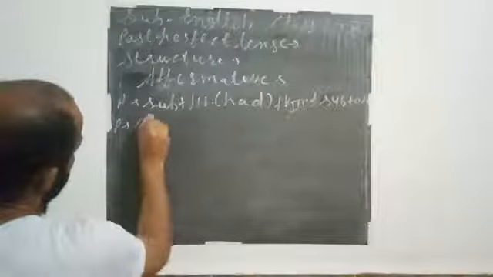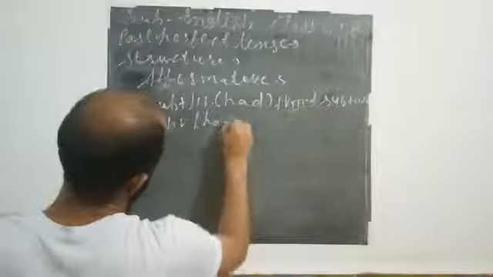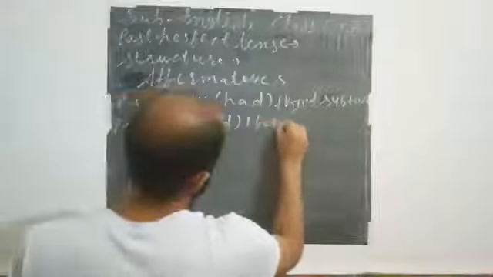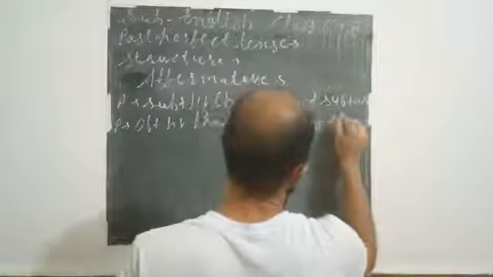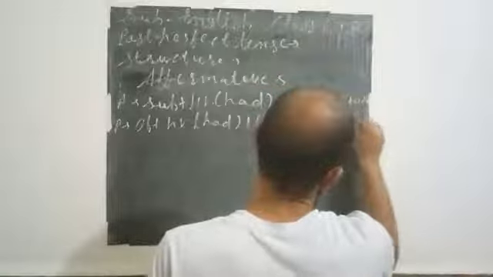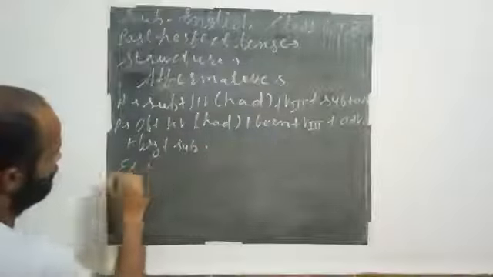Passive: object, helping verb had plus been, verb's third form plus adverbial plus by subject. This is the structure of an affirmative sentence.